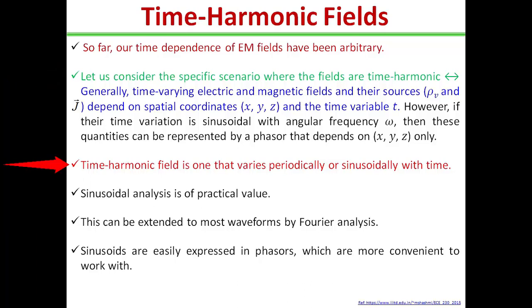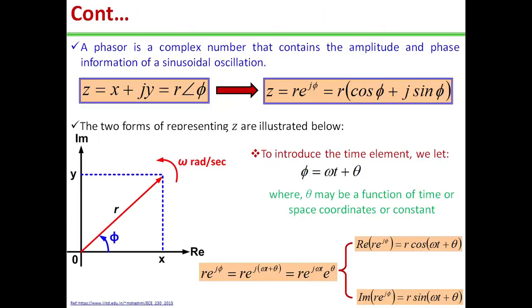The time harmonic field is one that varies periodically or sinusoidally with the time. Sinusoidal analysis is of practical value, since all voltage and current in practice are sinusoidal. Assuming that the fields are varying harmonically with the time, these can be extended to most waveforms by Fourier analysis. Sinusoids are easily expressed in phasors, which are more convenient to work with. Before applying phasors to electromagnetic fields, it is worthwhile to have a brief review of the concept of phasor.